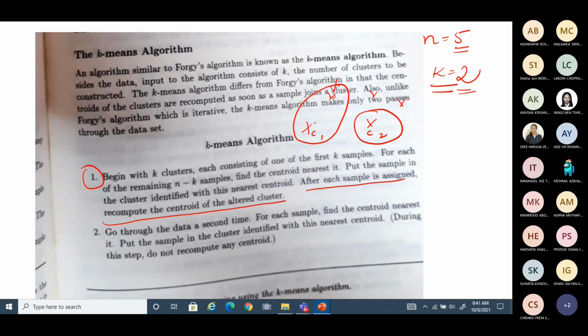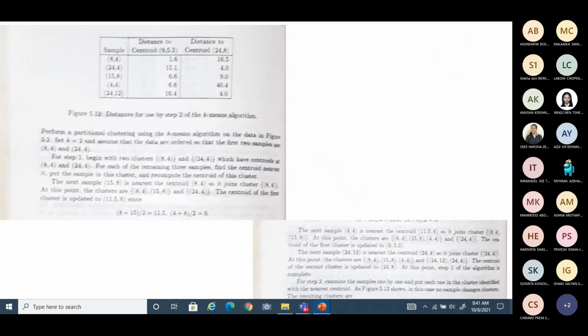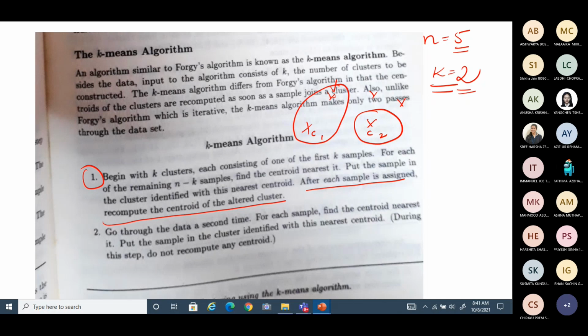So immediately you update the centroid. As per the k-means method, every time you add a sample to the cluster, immediately you update the centroid. Taking the average of these two, finding the mean, your centroid may come somewhere here. Initially it was here, overlapping with the first sample which was chosen. Now the centroid may shift. You may observe that the centroid is shifting when you are growing the cluster.